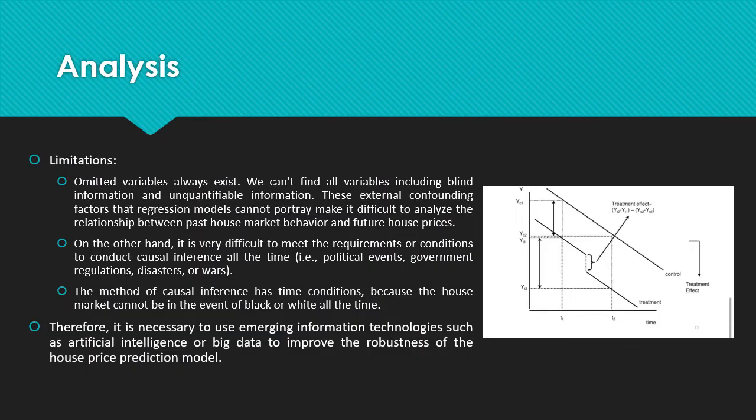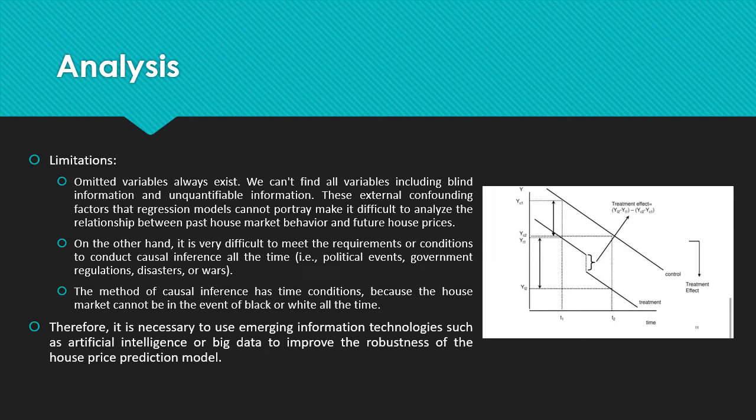However, there are some limitations if we use the regression model approach to predict the housing price. On the one hand, some omitted variables always exist. We can't find all variables, including blind information and unquantifiable information. These external confounding factors that regression models cannot portray make it difficult to analyze the relationship between the past housing behavior and future housing price. On the other hand, it is very difficult to meet the conditions required for causal inference all the time.